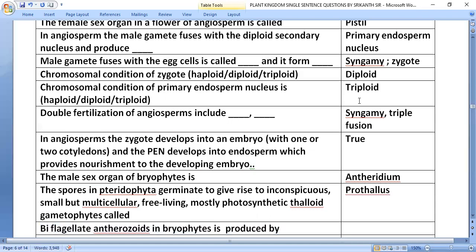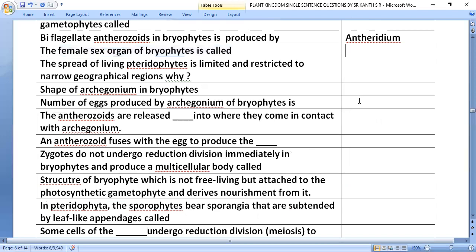Biflagellate antherozoids in bryophytes are produced by antheridium. The female sex organ of bryophyte is called archegonium.